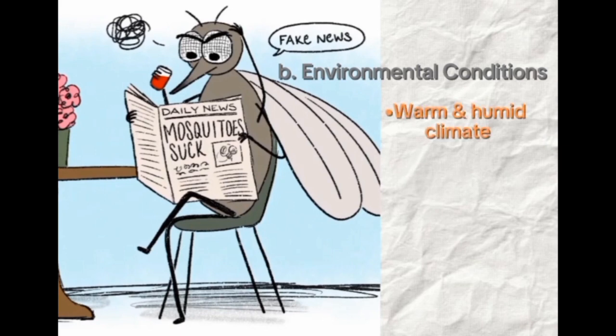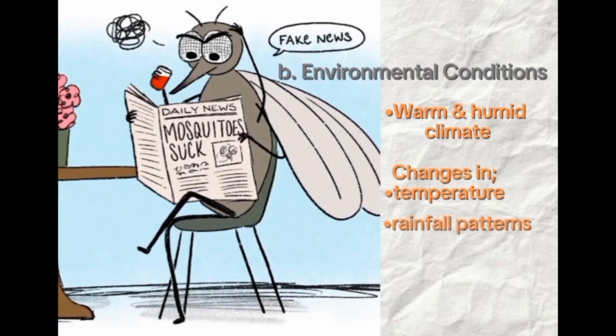B. Environmental conditions. Warm and humid climates are conducive to mosquito breeding and survival, facilitating the transmission of lymphatic filariasis. Changes in temperature, rainfall patterns, and land use can impact mosquito populations and disease transmission dynamics.